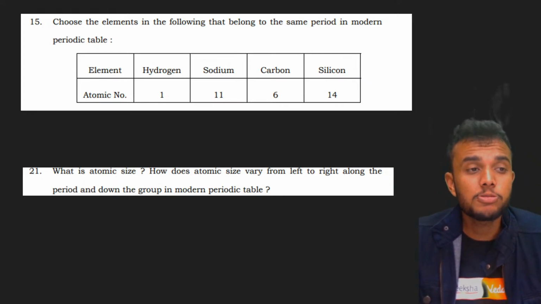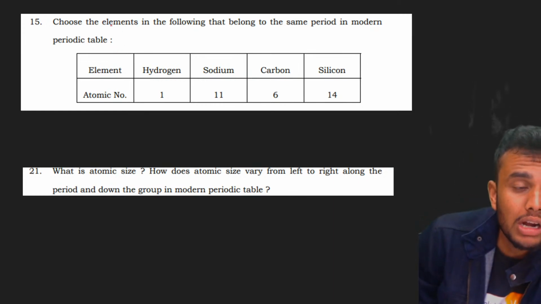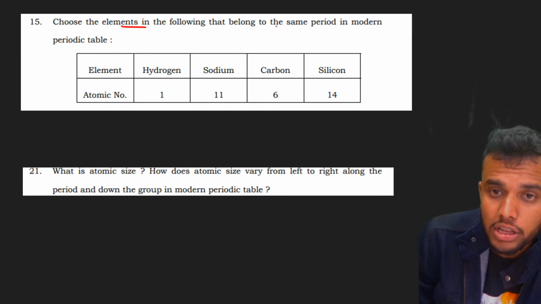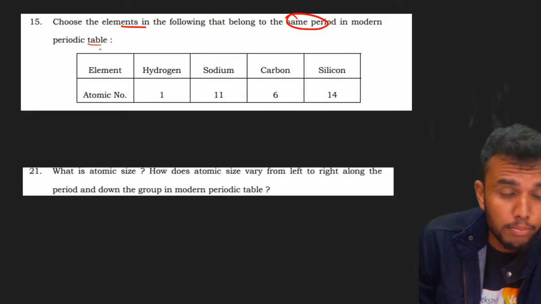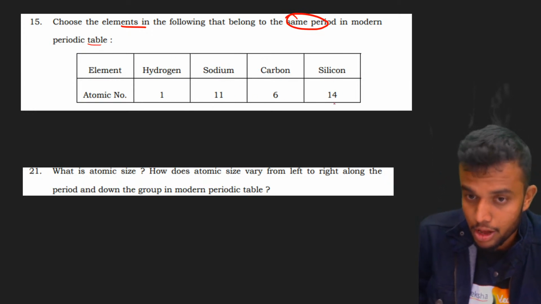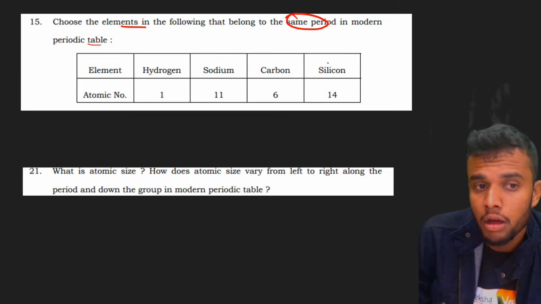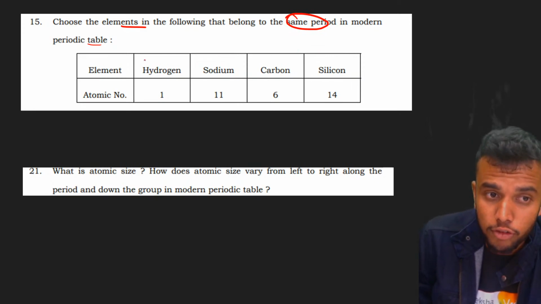Come on, let's move to the next question, students. What is the question? Choose the elements in the following that belong to the same period in the modern periodic table. We know, students, here four elements are there.